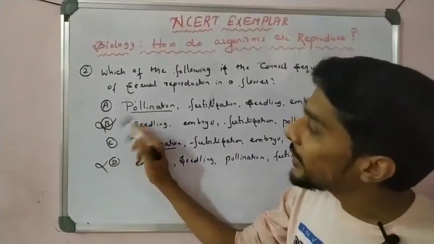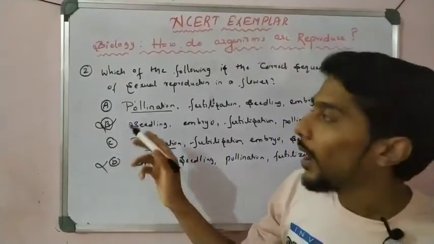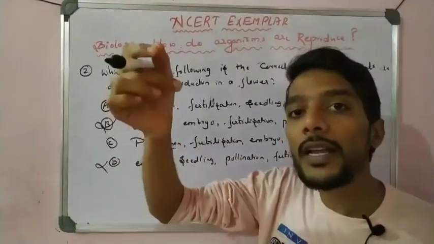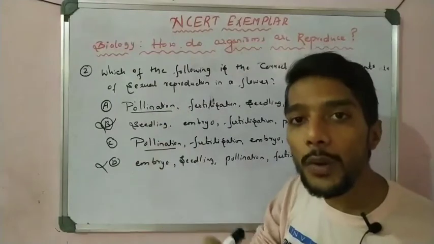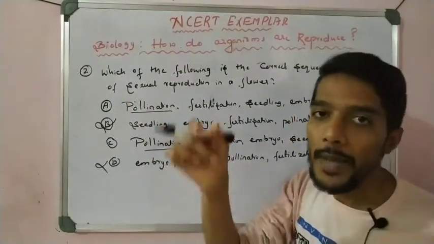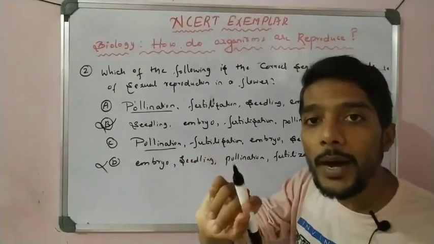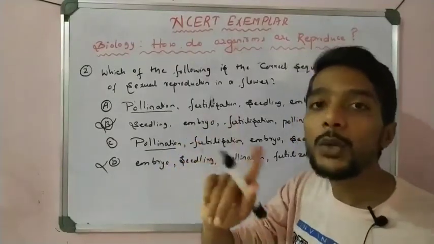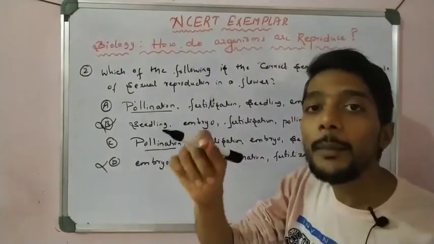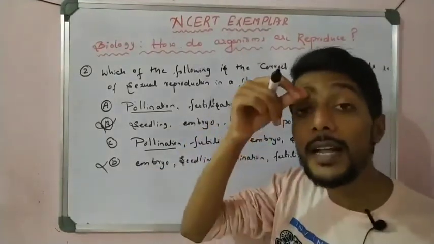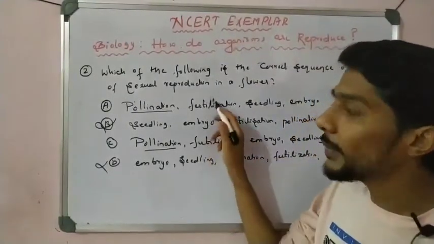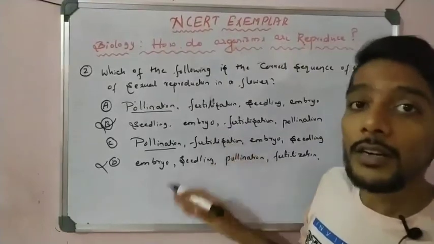Now let us see, what is the second step? After the transfer of pollen grains, the male and female parts, the pollen grains are transferred to the ovary, right? To the ovary part with the help of the style passage, and then the male part and female part meet together and fuse together, and that is called fertilization, right? So the second step is fertilization. Both have fertilization as the second step, so both are still correct. Now what is the third step?